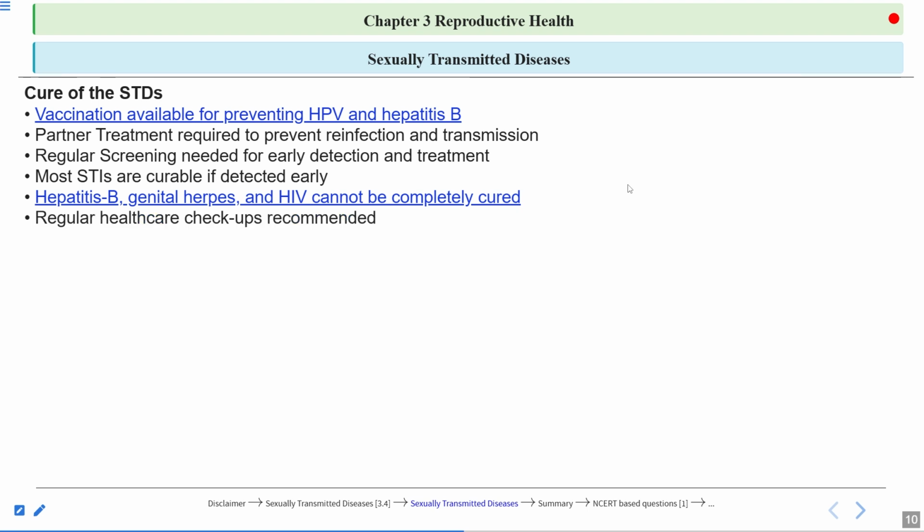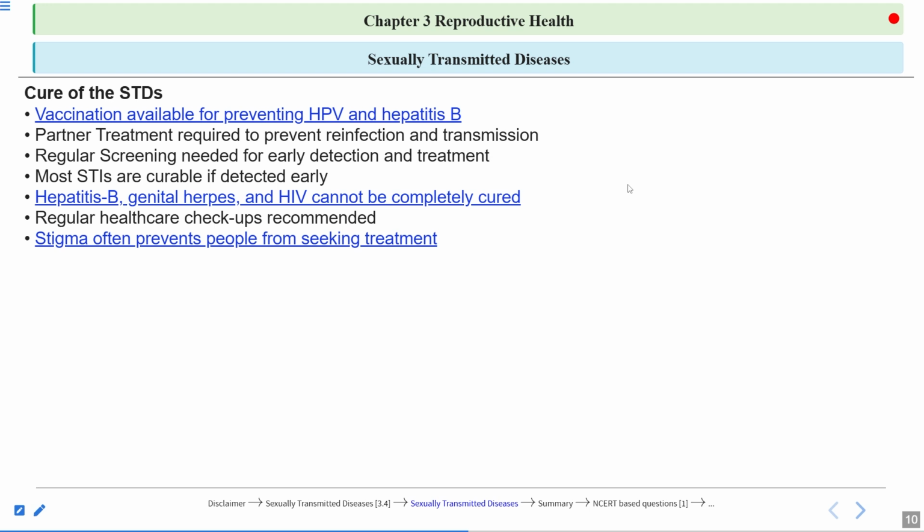Regular healthcare checkups are recommended. There is a stigma that often prevents people from seeking treatment. So what is the stigma? If society comes to know that a person has an STD, then society will isolate that person.